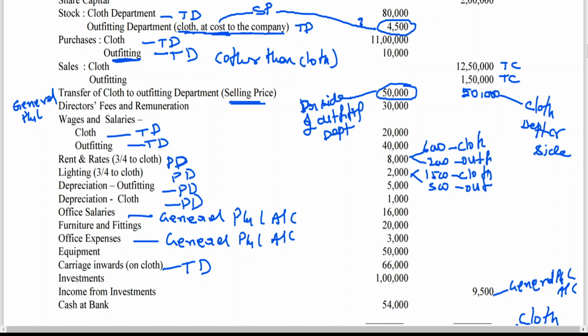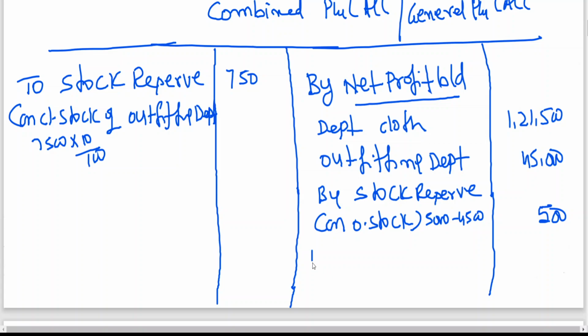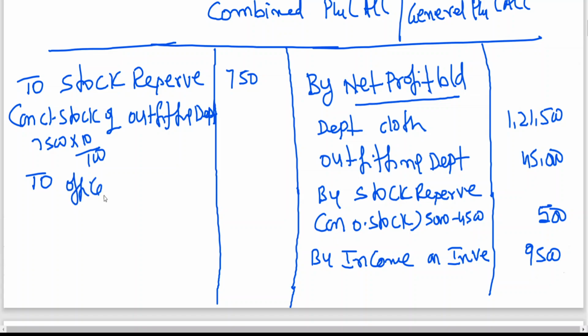Similarly, income on investment of 9,500. Office salary was given there, 16,000.